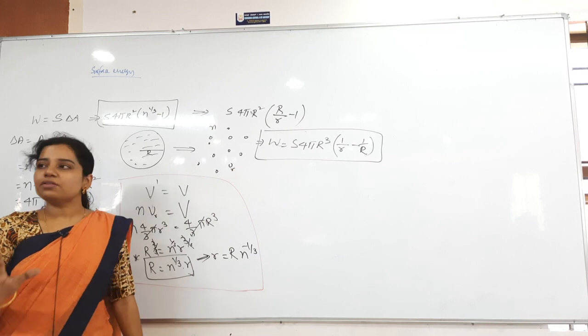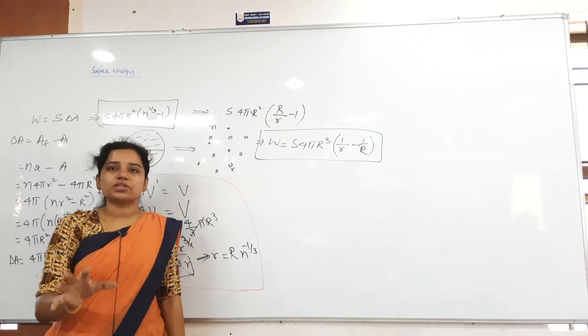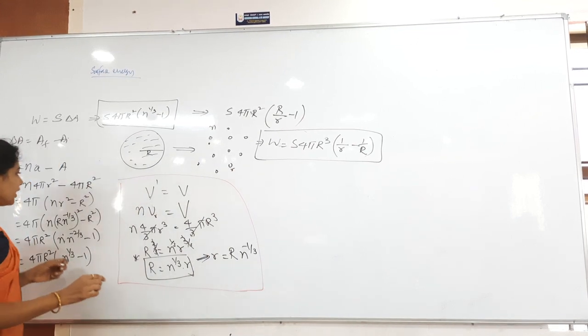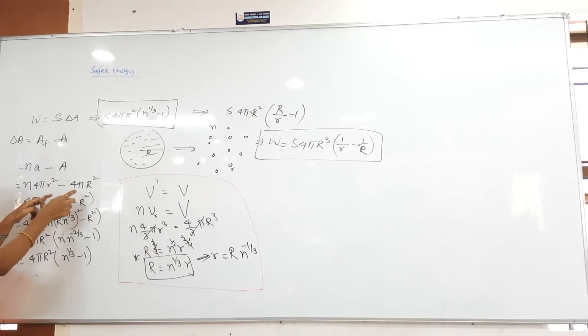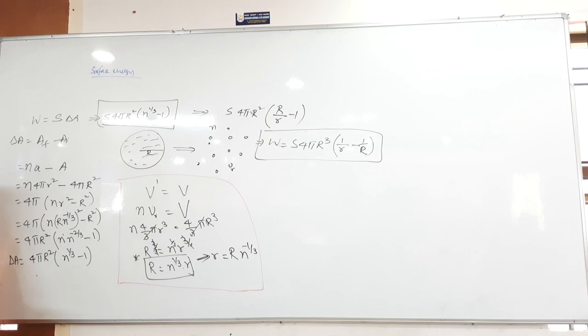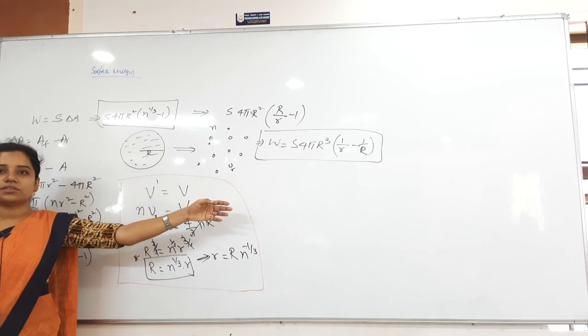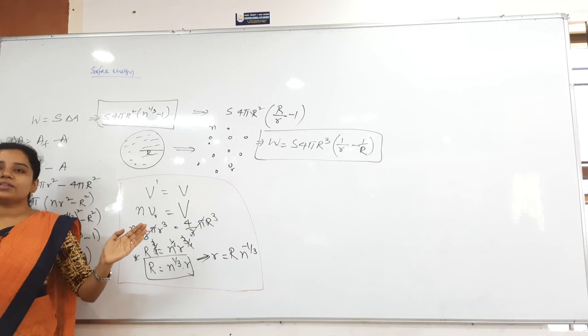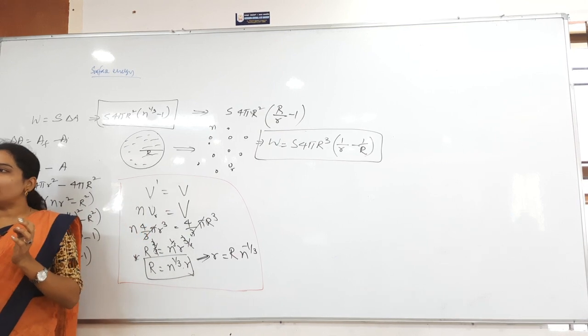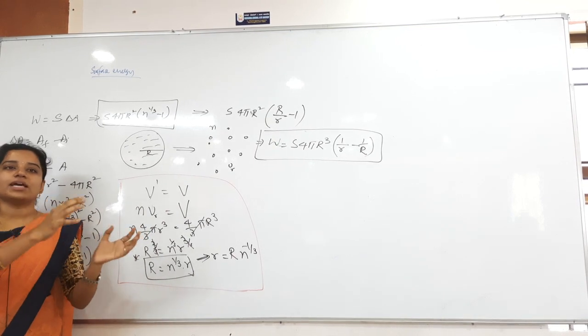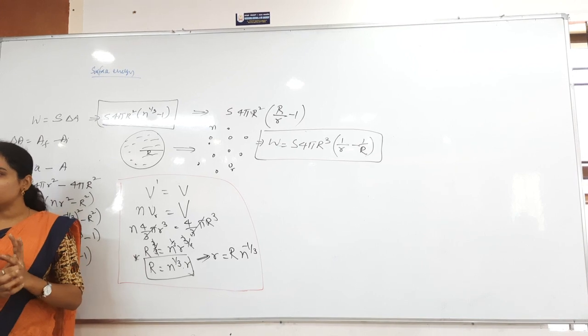Actually, the mistake most students make is to take 4 pi into n into r square, or they take n square r square, and then they get the wrong answer. That's wrong. Here you will think capital R equals n into small r, and then find the answer. That's wrong. Here for area, each area you take, and totally how many areas? n number of areas are there. That is how you have to do it.